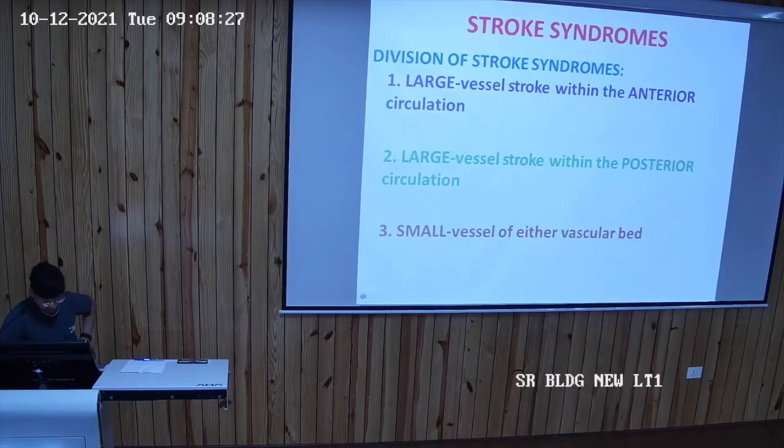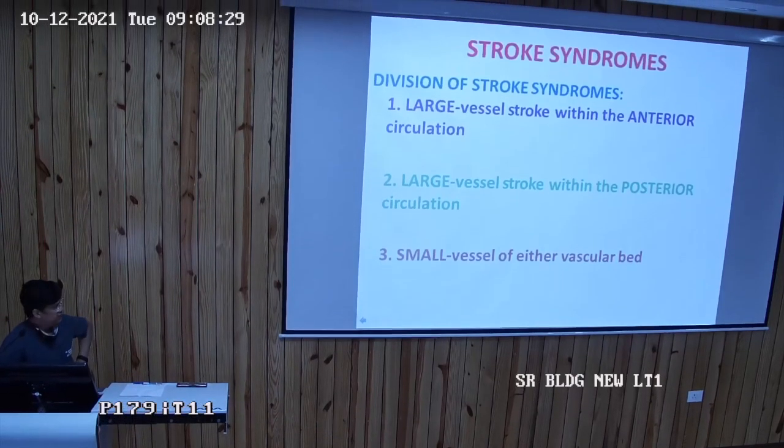Today's class we will conclude our topic cerebrovascular diseases. In today's class we will discuss the stroke syndromes. So the stroke syndromes have been broadly classified into three groups. First, the large vessel stroke within the anterior circulation. Second, large vessel stroke within the posterior circulation. Third is a small vessel stroke involving either the anterior circulation or the posterior circulation.